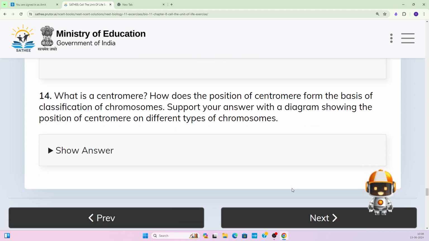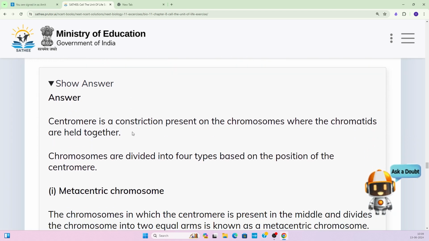What is a centromere, and how does the position of the centromere form the basis of classification of the chromosome? Support your answer with a diagram, showing the position of the centromere on the different types of chromosomes. So here we can see the answer.